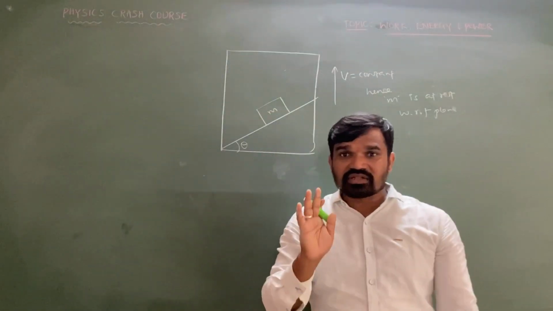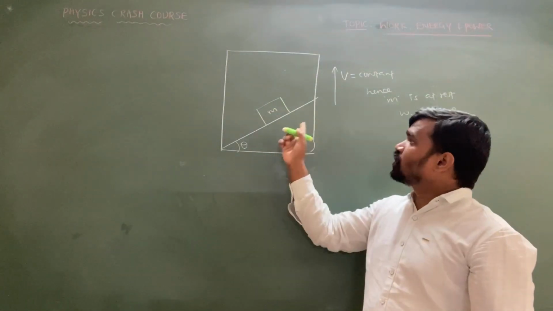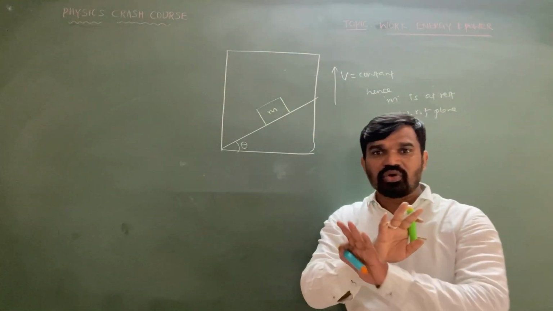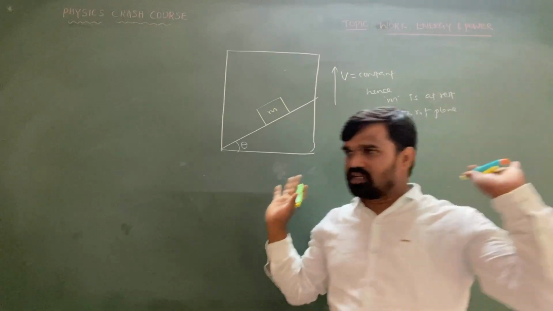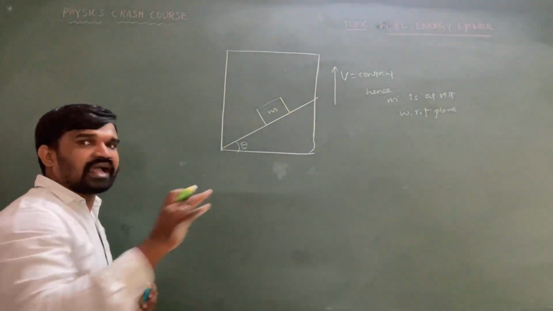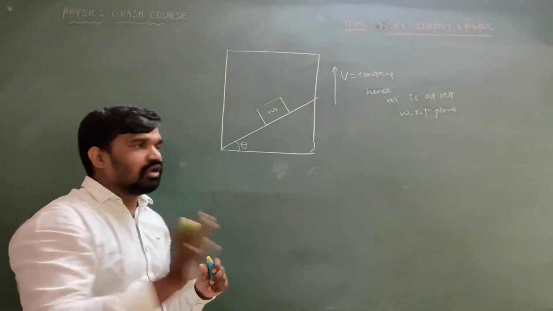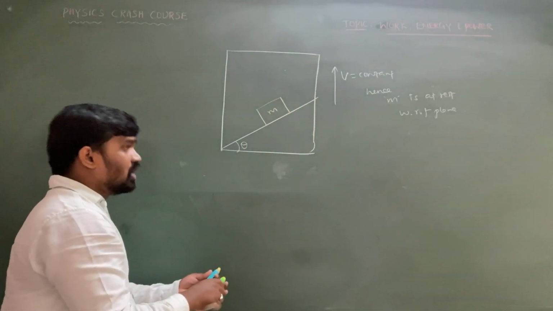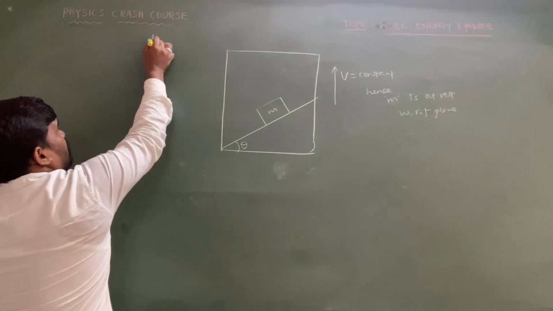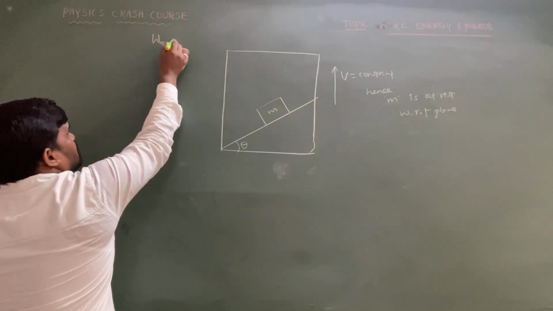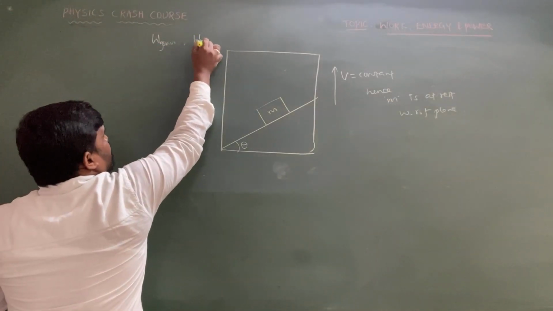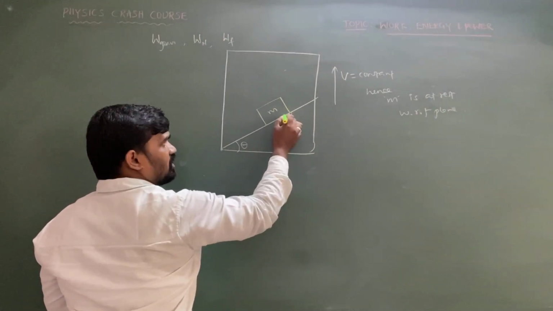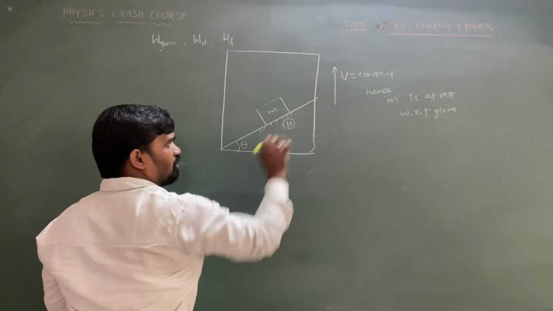As velocity is constant in this case, there is no acceleration. No acceleration means you cannot assume a pseudo force in this case. Pseudo force comes only for an accelerated reference frame, but constant velocity means acceleration is 0, so there is no pseudo force. So the question is, what is the work done by the gravitational force? What is the work done by the normal force?